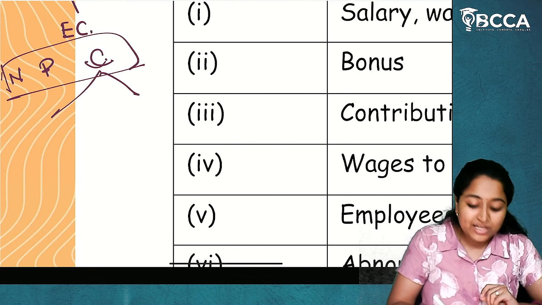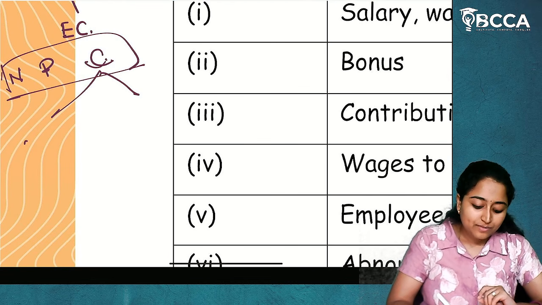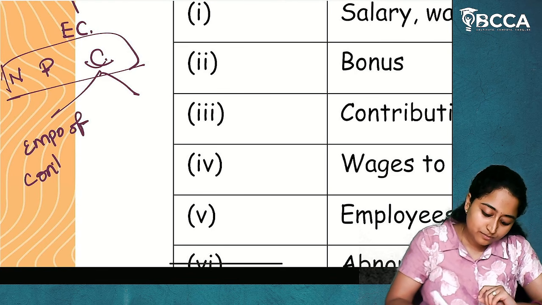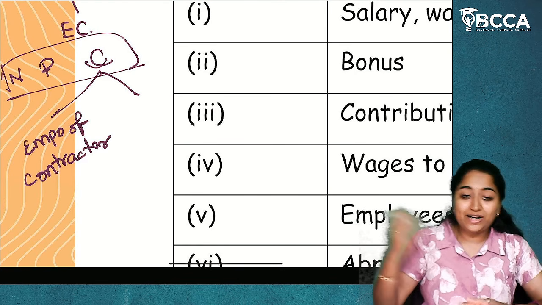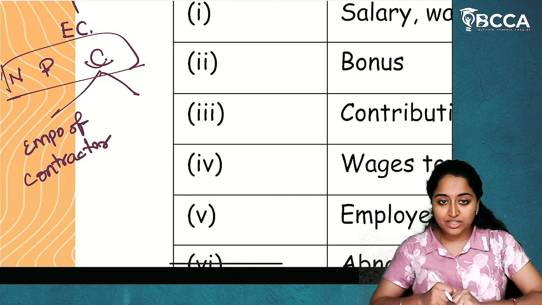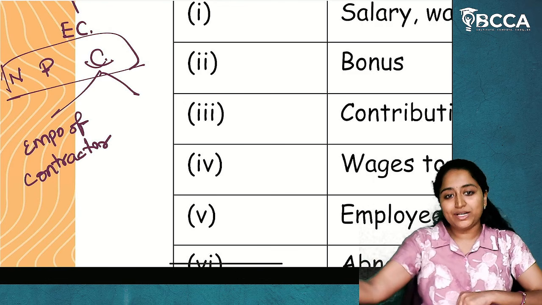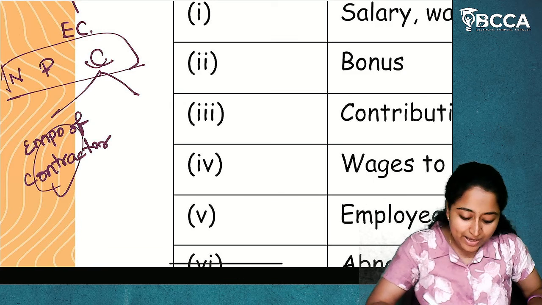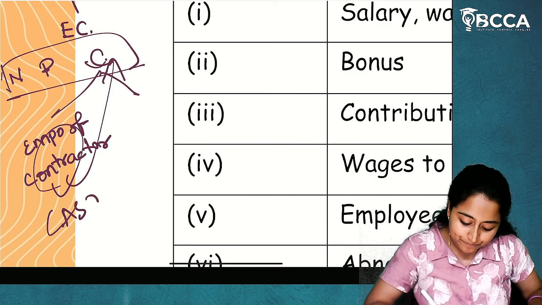If the cost is paid to employees of a contractor, which means we have hired a contractor and he has brought his own employees, and we are paying for them, that will not be included in the employee cost as per CAS 7.